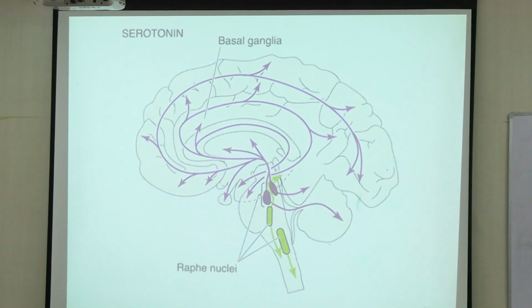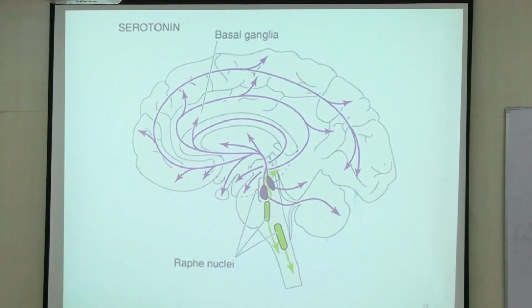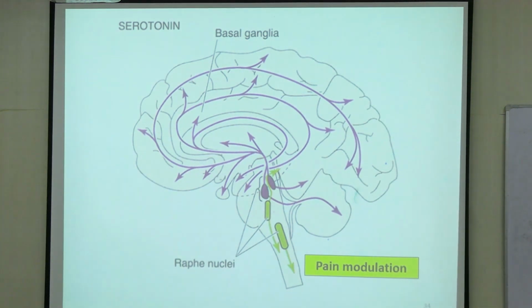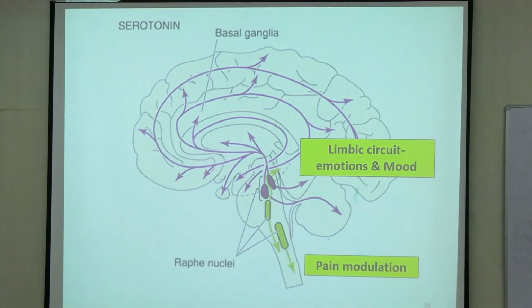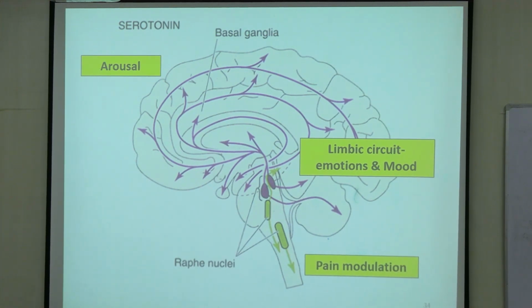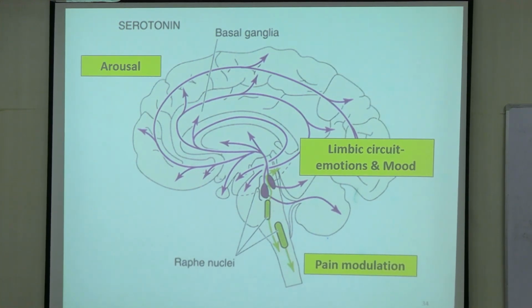The last one is serotonin. Serotonin is concerned with, again, a similar type of pain modulation. It is concerned with emotions and mood. So you can see the network. It is also concerned with arousal, and all forms of various mood disorders you can attribute to some type of derangement in the serotonin networks of the brain.